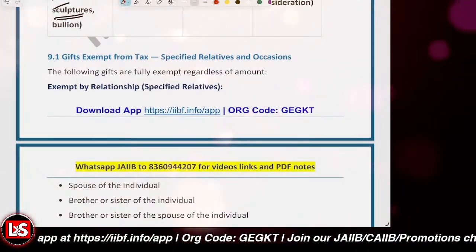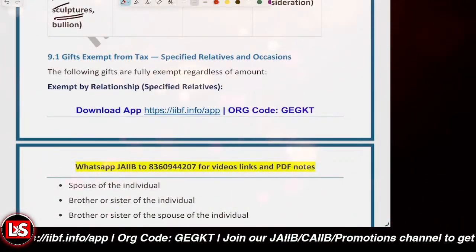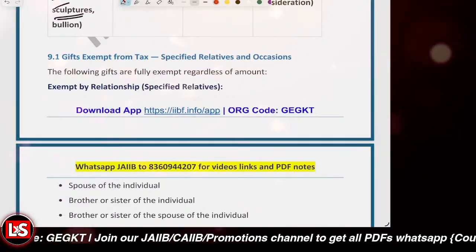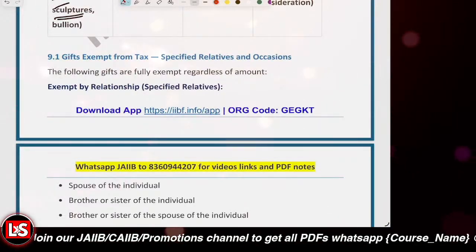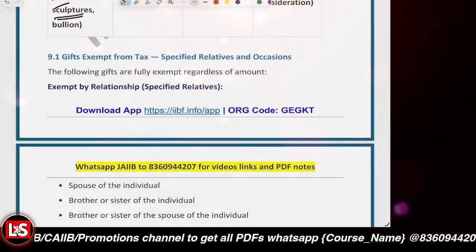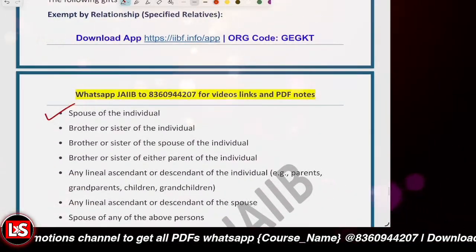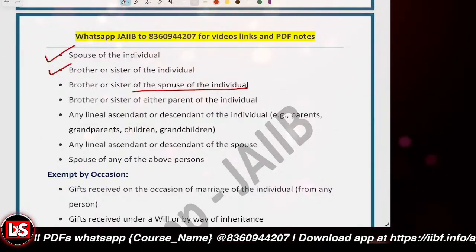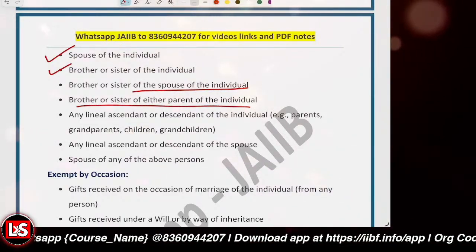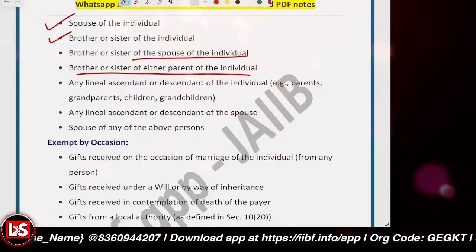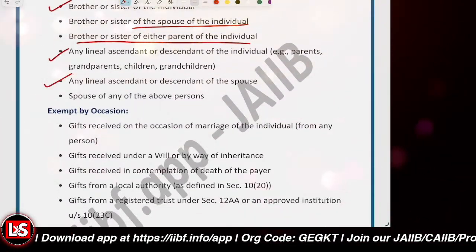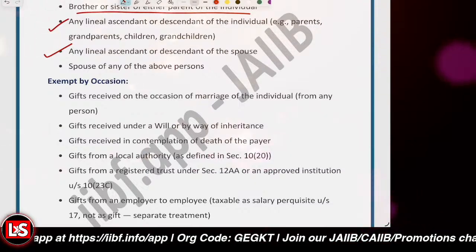So now let's have a look at the gifts which are fully exempted. Gifts from the following relatives are fully tax free, irrespective of the amount: spouse of the individual, brother or sister of the individual, brother or sister of the spouse, brother or sister of either parent, any lineal ascendant or descendant, or any lineal ascendant or descendant of the spouse, or spouse of any of these persons.